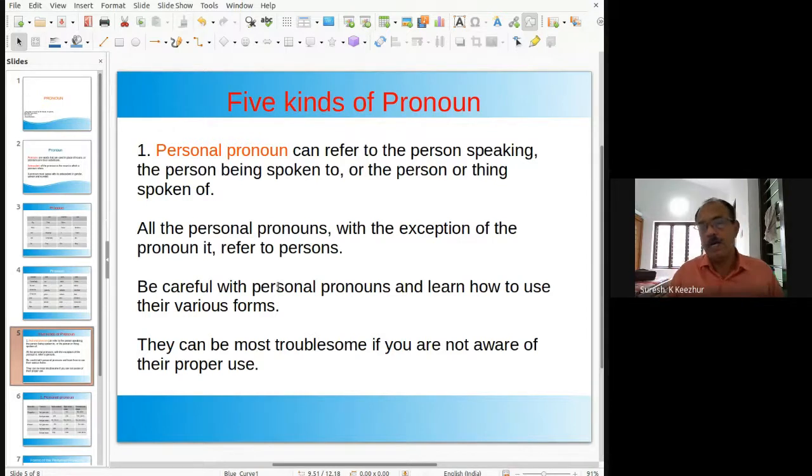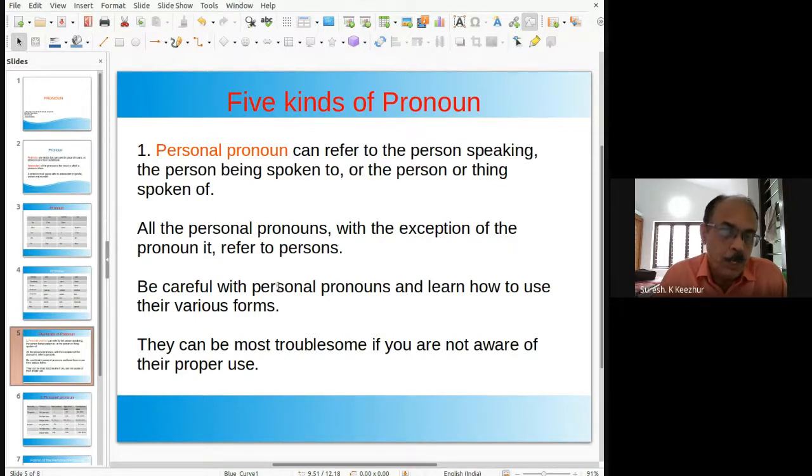There are 5 kinds of pronoun. The first kind is the personal pronoun. The word itself denotes that it refers to the person speaking, the person being spoken to, or the person or thing spoken of.